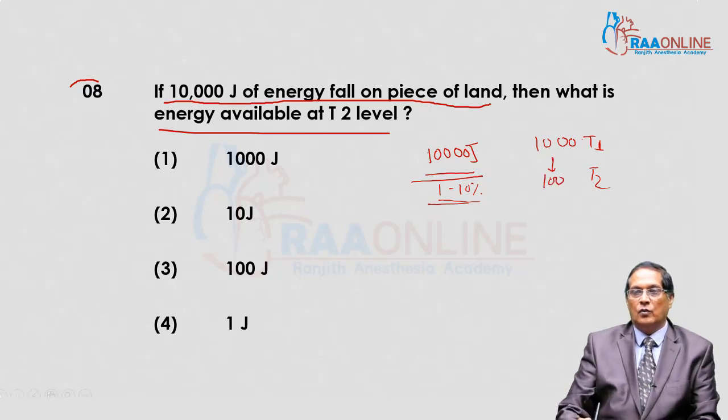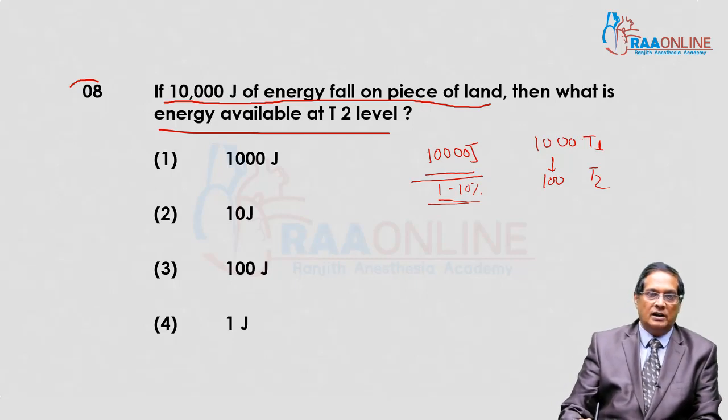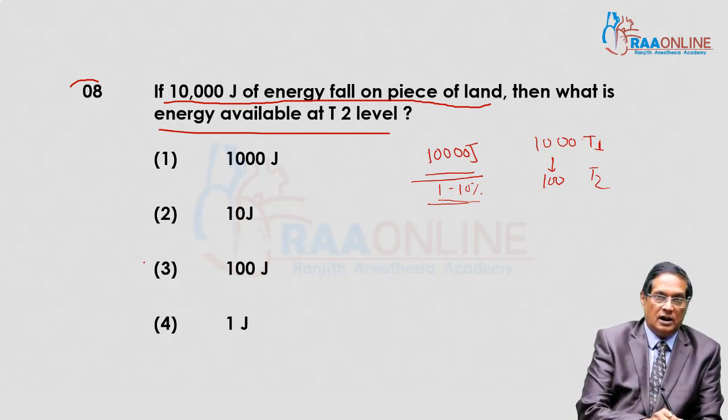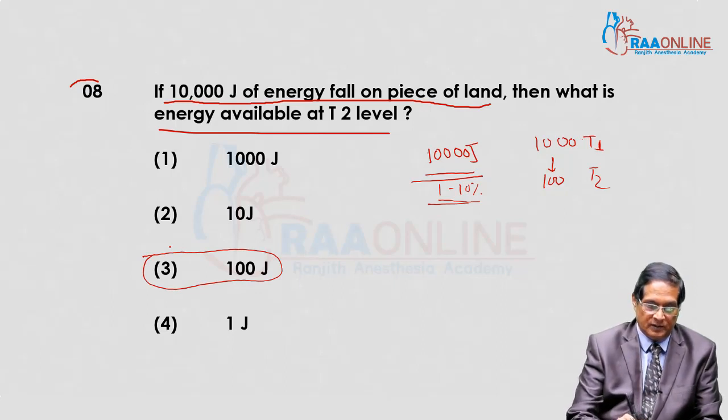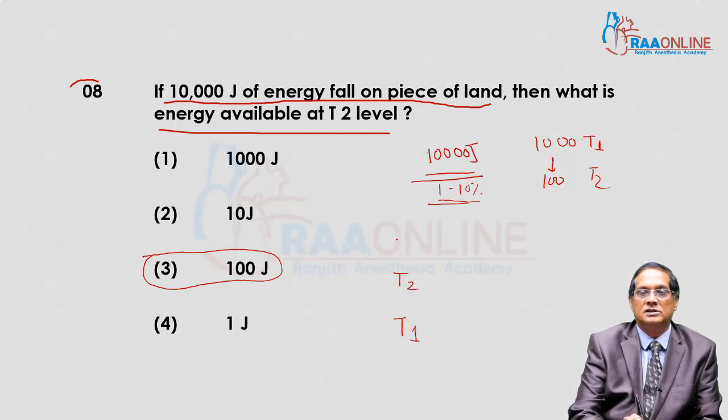So 100 joule is received by trophic level number 2. Trophic level, what? That is the arrangement of organisms on the basis of their food habit.